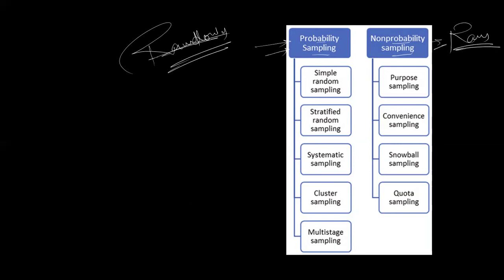So, simple random, this is random, and this is non-random. Here it is simple random sampling.